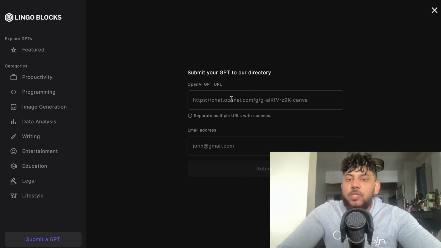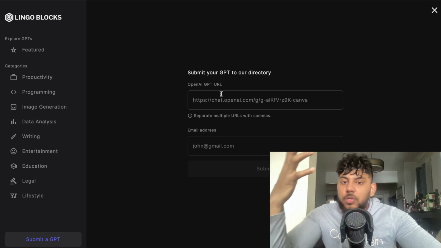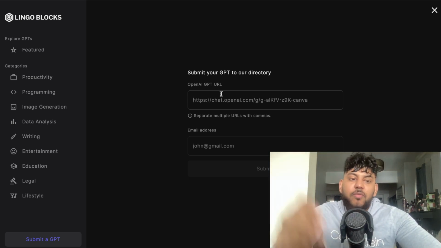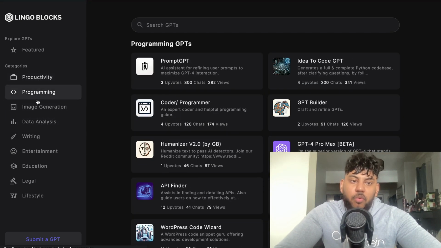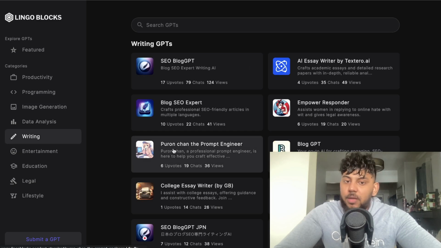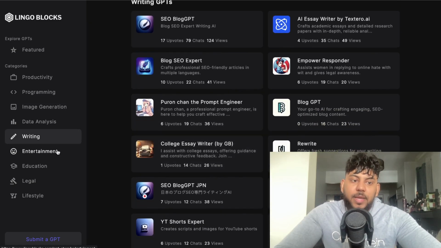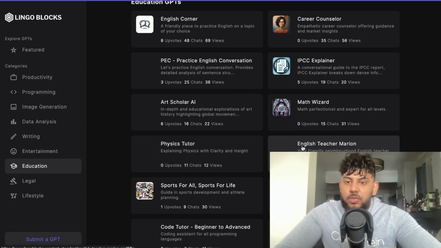So that will be an easy way for you to start getting views for your GPT, and you can also start getting some clicks and people using it, which will allow you to be a little bit ahead of the curve once the GPT Marketplace is launched. So as you can see, there's a variety of different GPTs you can choose from: productivity, programming, image generation, writing. There's a lot of good ones for writing, entertainment, education, and so on.